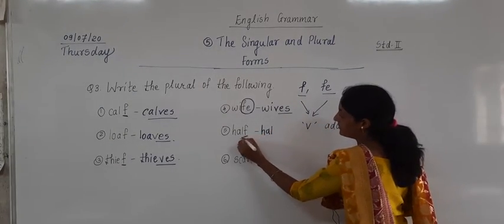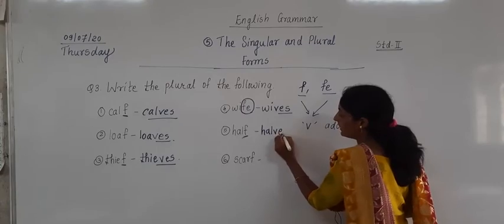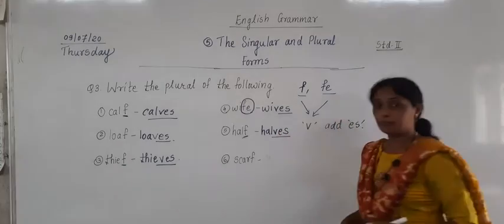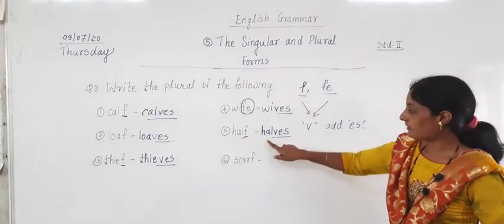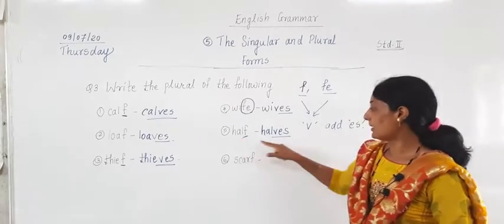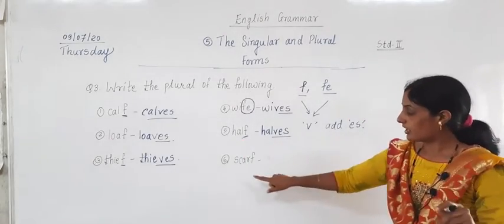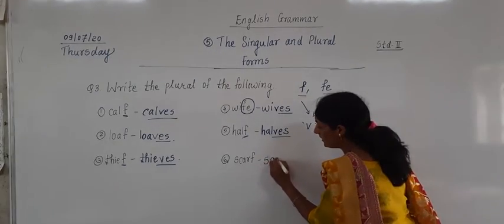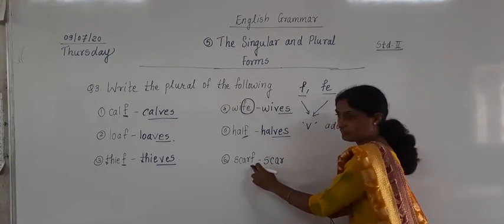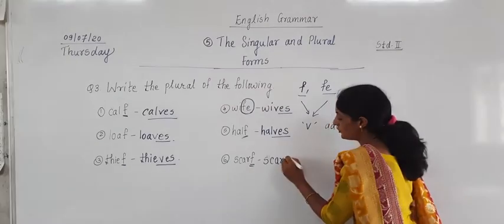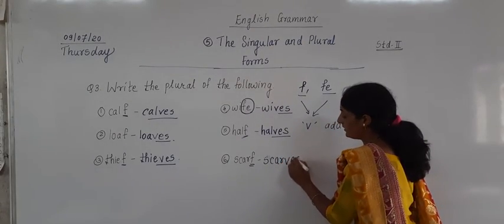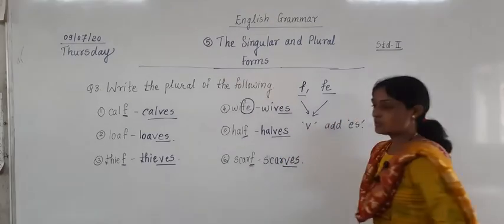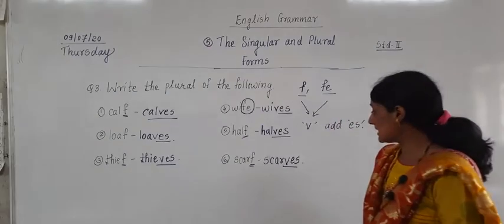HALF. Instead of F, I am writing V and adding ES. So what is formed? One half, many halves. Next word is scarf. SCARF. Instead of F, I am writing V and ES I have added. So the word formed here is scarves.